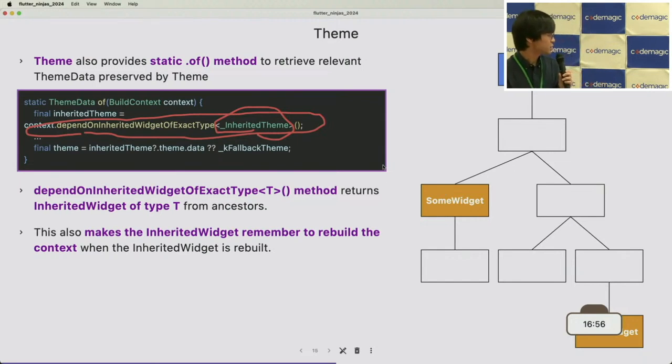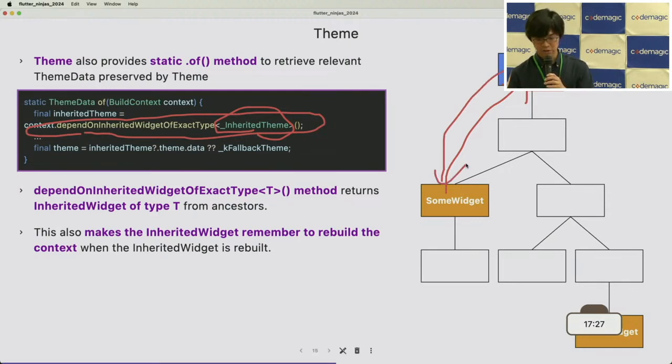And the second difference is it also makes the inherited widget, Theme here, rebuild the context when the inherited widget changes. So once some widget finds this Theme, and after that, when the Theme is rebuilt with updated ThemeData, the Theme also tries to rebuild that widget.